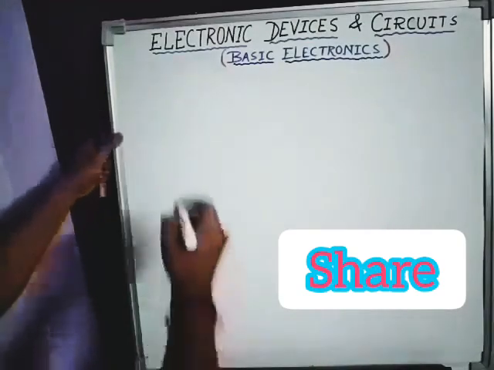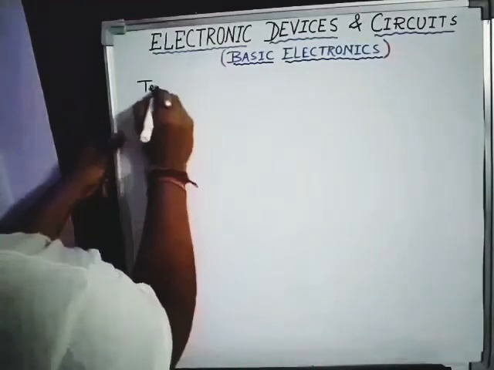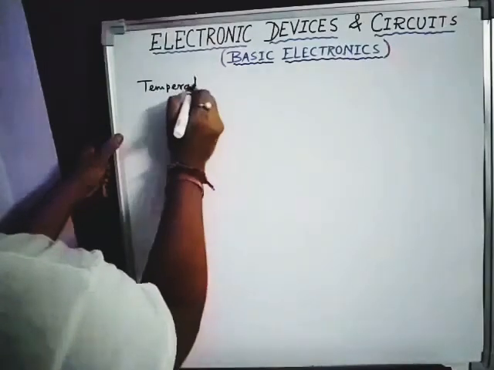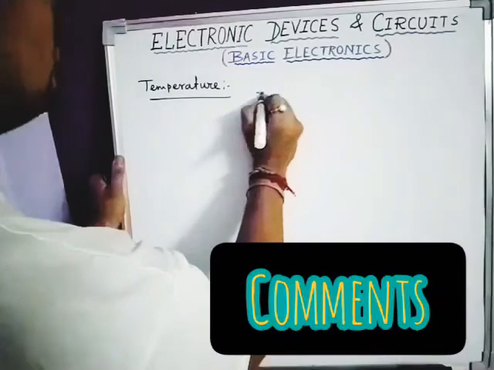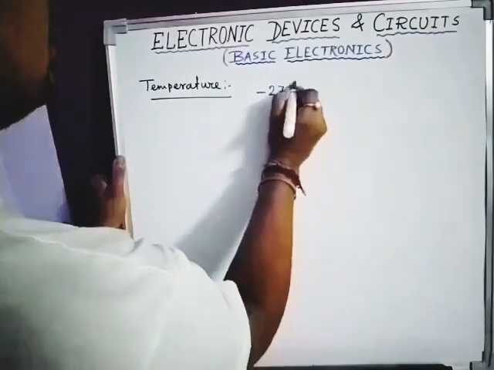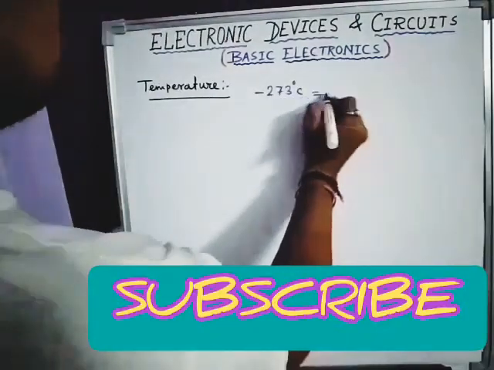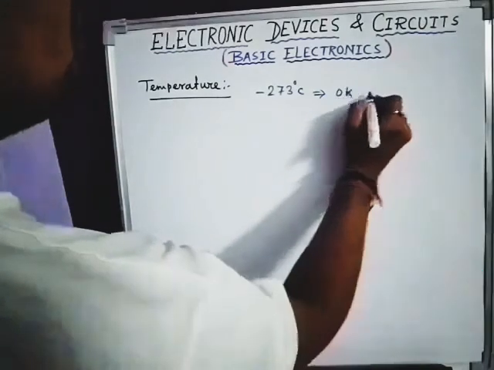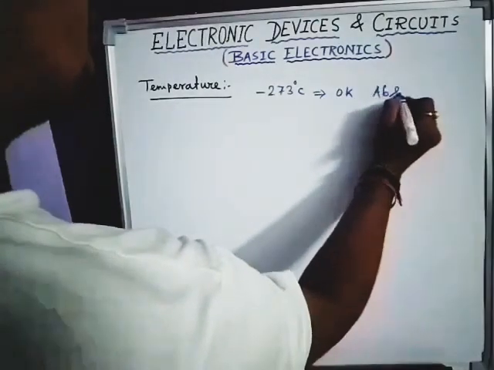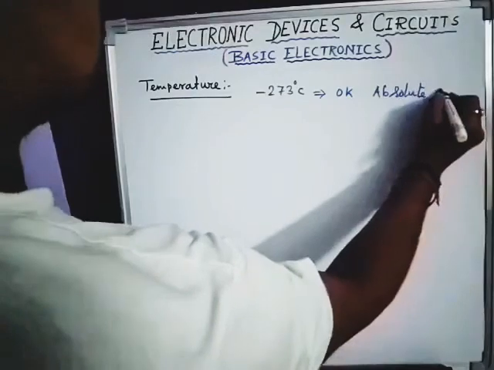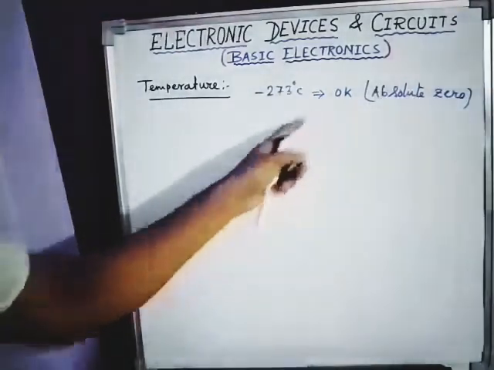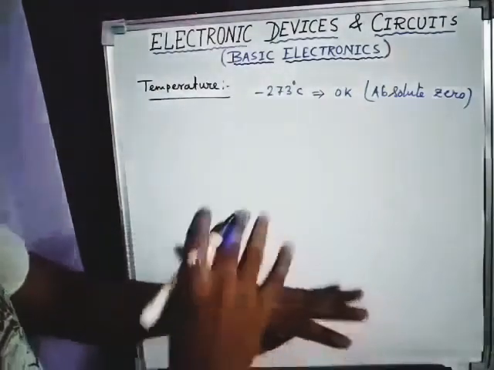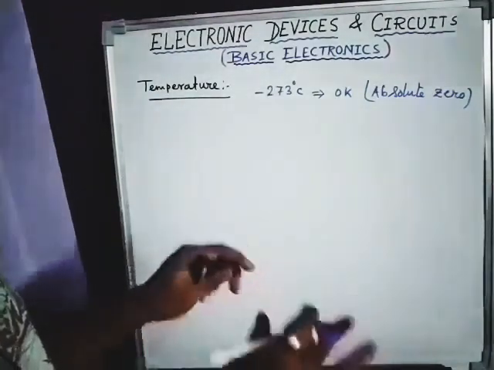The first information you have to know is the temperature. Why temperature? Because remember, semiconductor devices are very sensitive to temperature. For temperature, minus 273 degree centigrade is also denoted as 0 Kelvin. It is also known as absolute zero. So a few temperature values are very important. Why is absolute zero important? Because at this temperature all the semiconductor devices stop working.